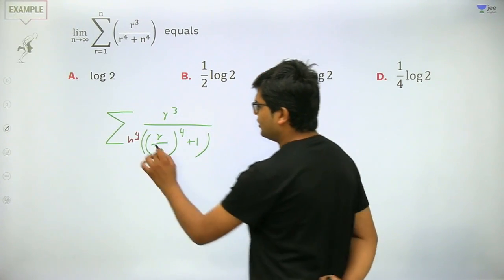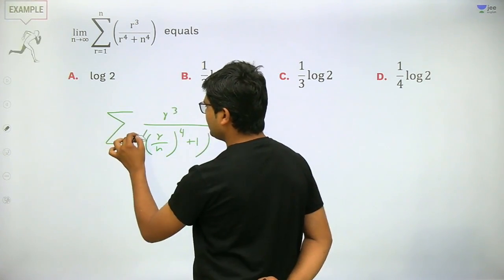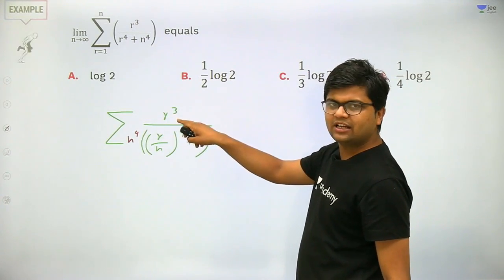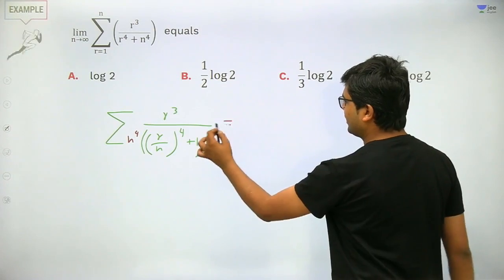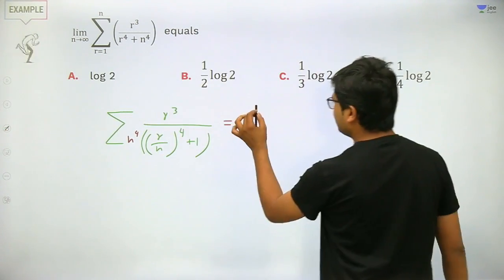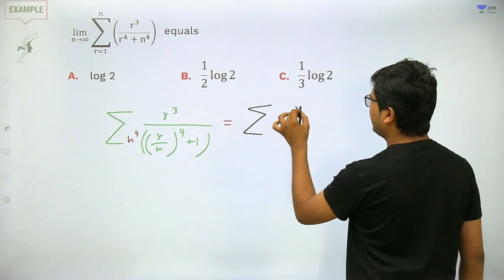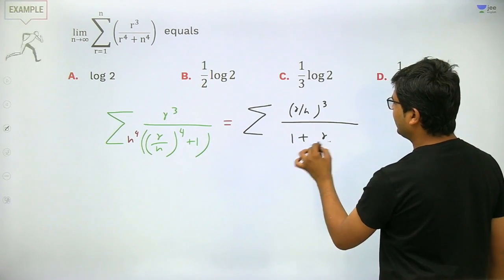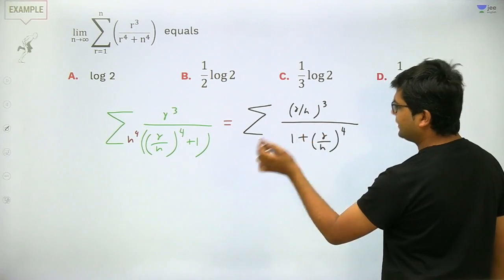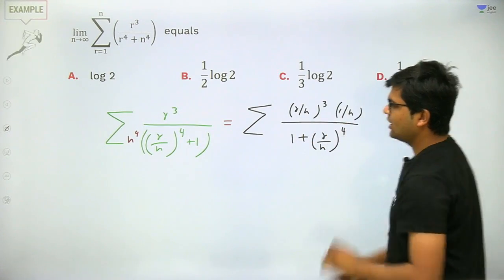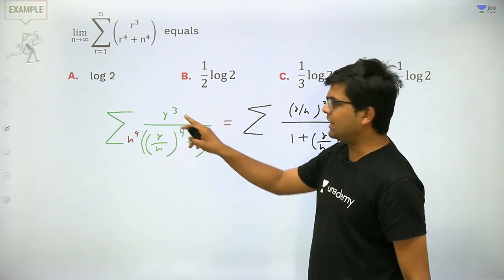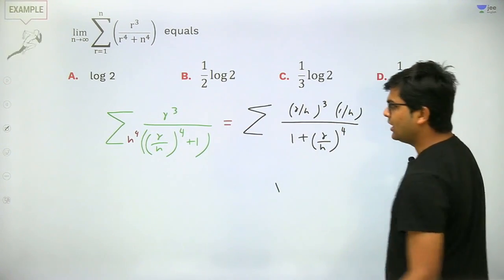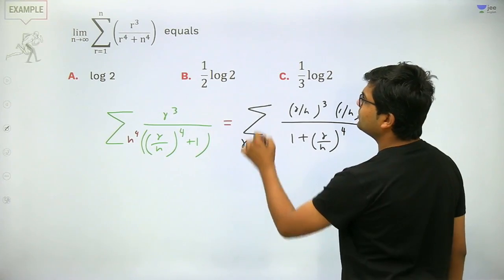Now after this, you can write easily n to the power 4. Now take n cube to this factor and take 1 by n separately. So this sigma can be rewritten as sigma of r by n whole cube divide by 1 plus r by n whole to the power 4, and this is written as 1 upon n. This n to the power 4, I took it to the numerator and I separated it like n cube and n. So r by n whole cube and 1 upon n. Now you must remember r is going from 1 to n.